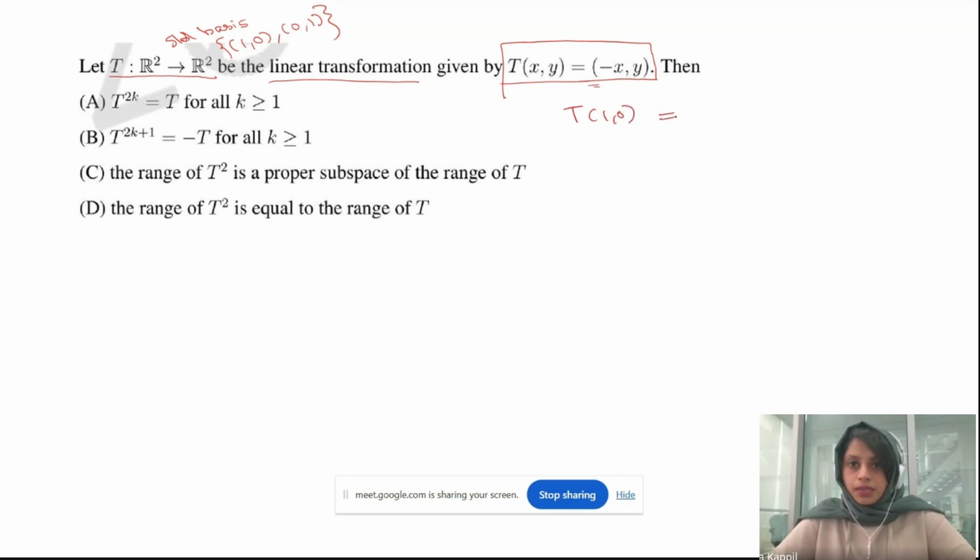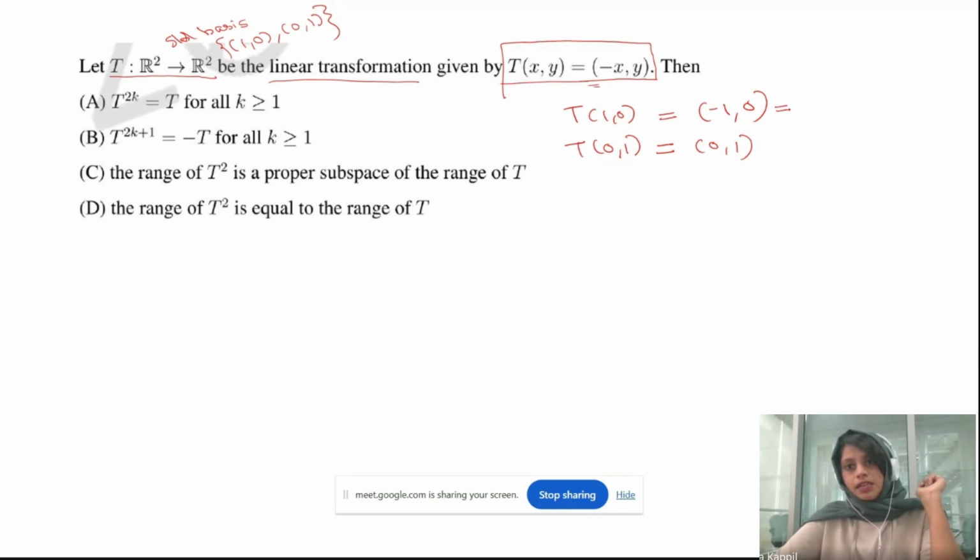What is T of (1, 0) going to be? It will be (-1, 0), right? Just substitute in this, then you will get (-1, 0). What about the next one? T of (0, 1) will be (0, 1), right? And this can be written as the linear combination of the standard basis, like -1 times (1, 0) plus 0 times (0, 1), which is equal to 0 times (1, 0) plus 1 times (0, 1).